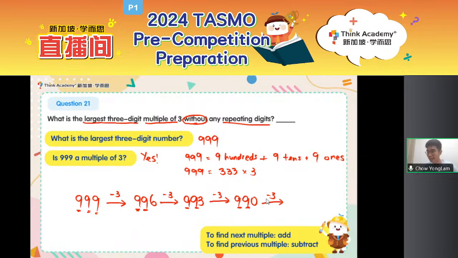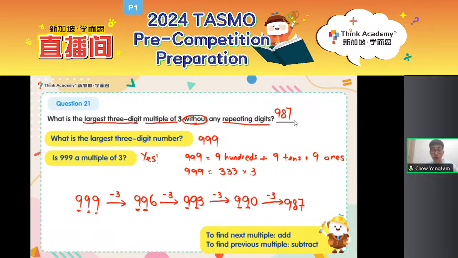We get 990 minus 3 is 987. So 987 this time, look at the 3 digits, are there any repeating digits? No, right? All digits are different. So my answer can be 987. That's how we find the answer.